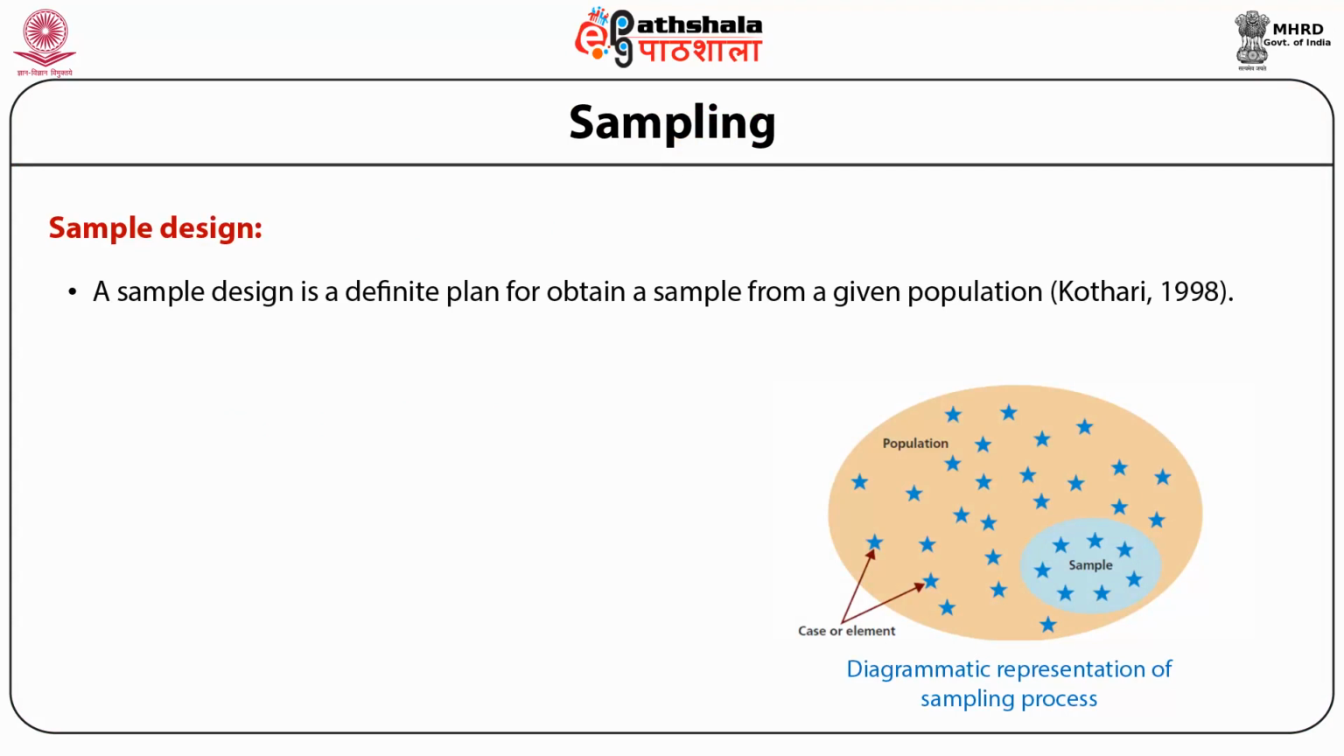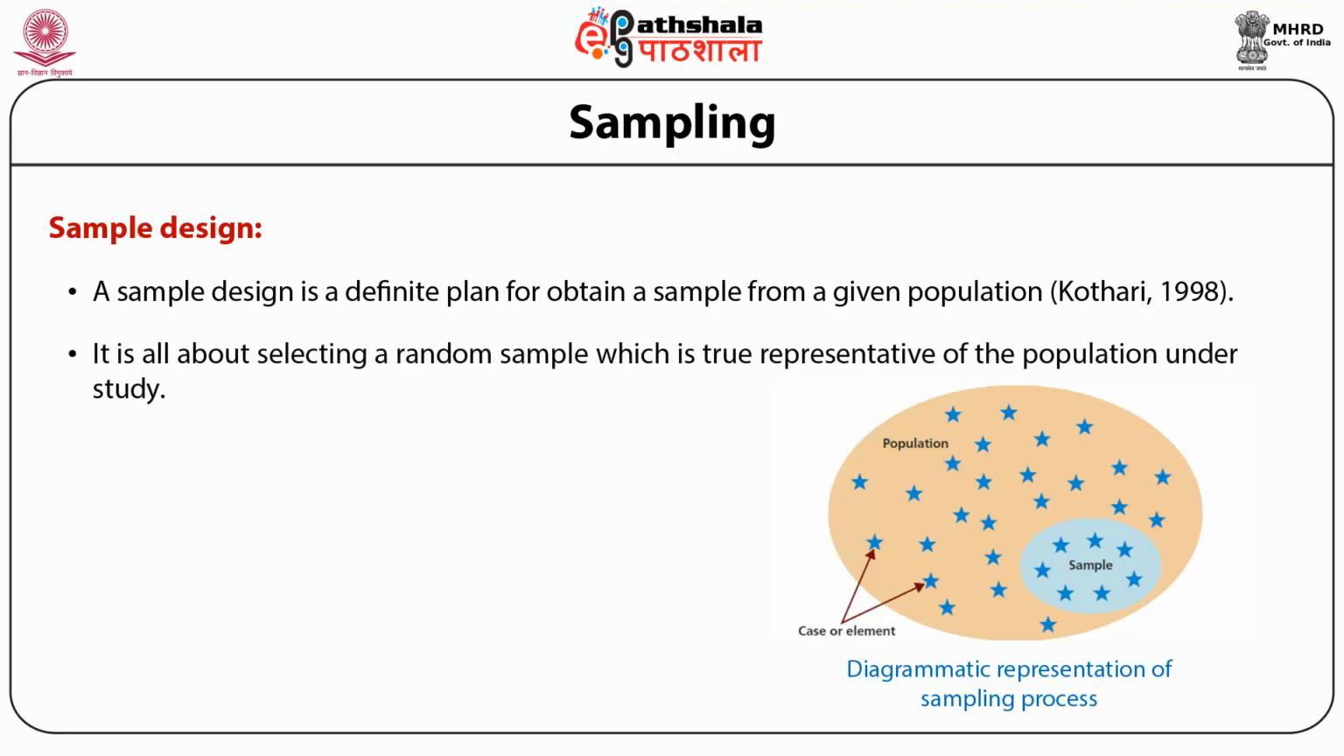It helps to decide the number of items to be selected in the sample, that is, the size of the sample. The purpose of sampling is to estimate an unknown characteristic of a population. It is all about selecting a random sample which is a true representative of the population under study. The idea is to compute a suitable value from the sample data related to test statistics by using the appropriate distribution. It constitutes a certain portion of the population or universe.